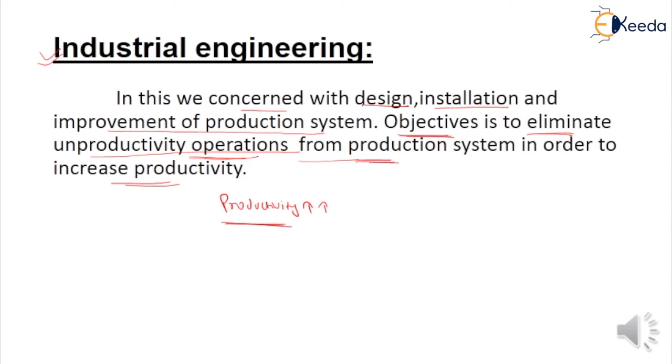And in industrial engineering, we see different processes. For example, in sequencing, we learn how to manage all the activities in sequence in such a manner as to eliminate the idle time and the unproductive operations in order to achieve increased productivity. So clear to all. So in industrial engineering, we are concerned with how to increase the productivity.